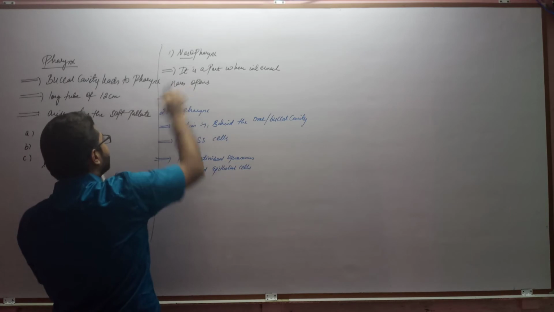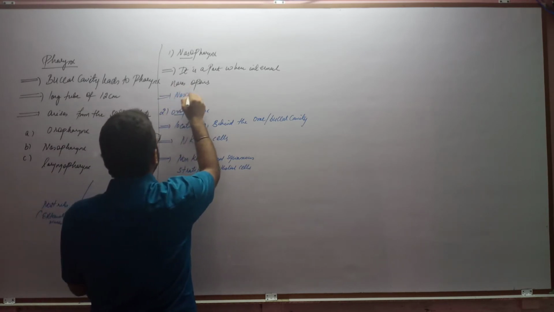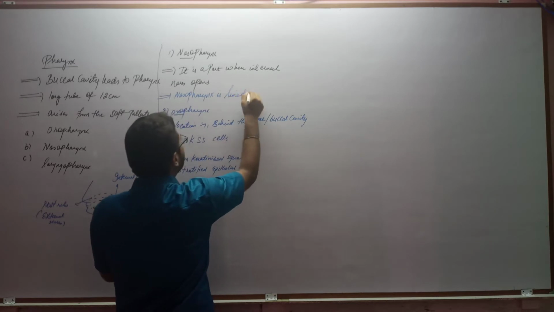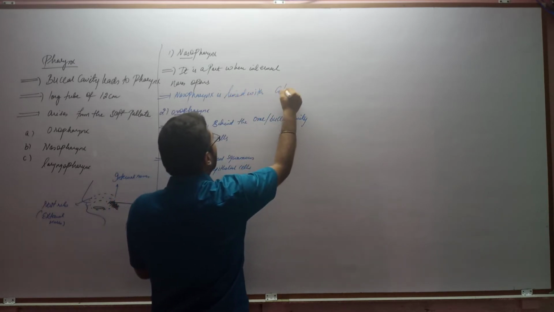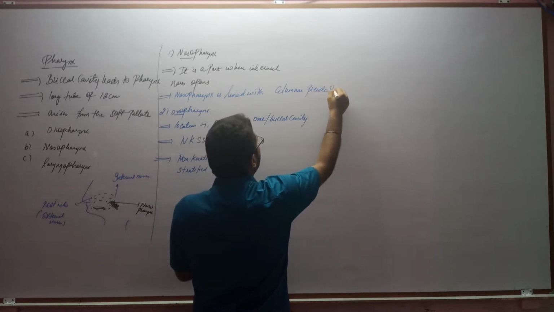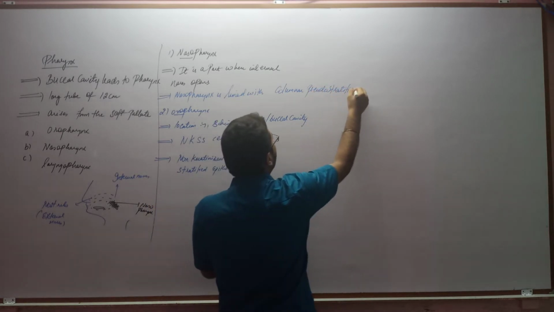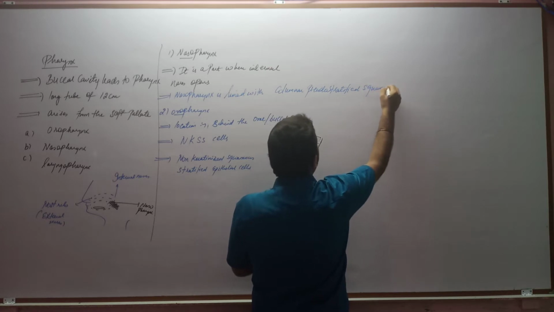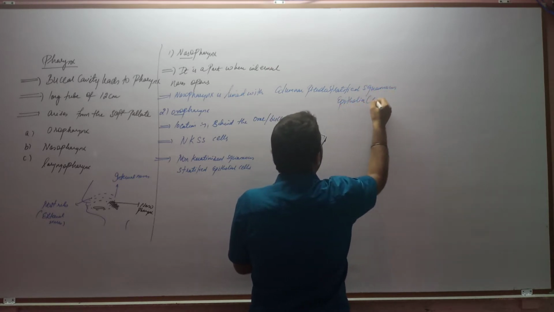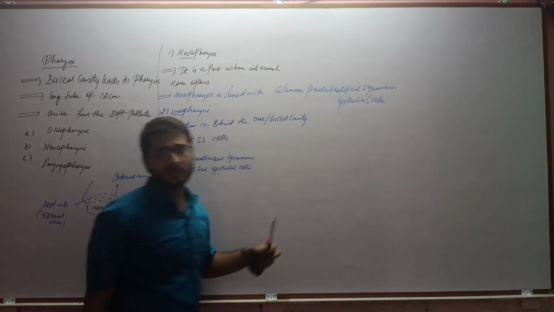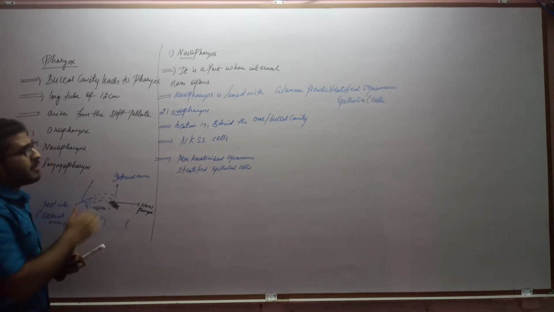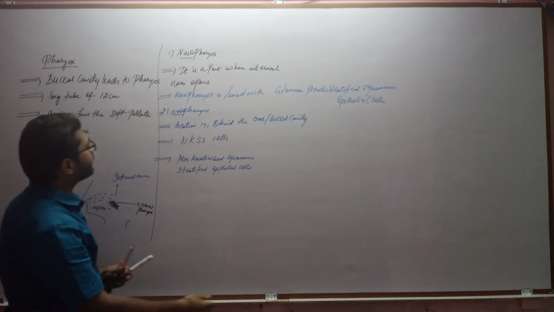Nasopharynx is lined with columnar pseudo-stratified squamous epithelial cells. These names are too big to remember, but they are very easy. Clear? So nasopharynx is a part of the pharynx where internal nares open.